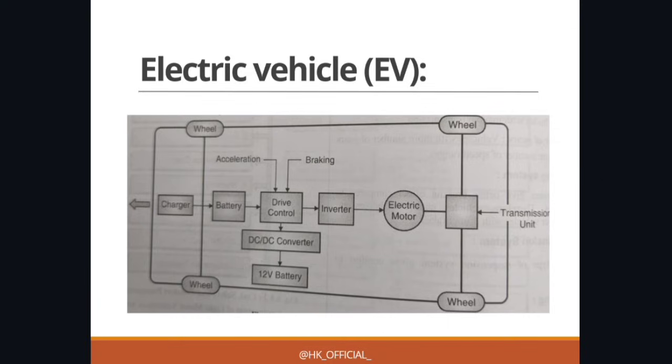Here you can see the layout of an electric vehicle. You can see a car layout in which 4 wheels are present. In between you can see the drive control where the driver will sit. In front of the driver, the battery is there, the charger is there. Then you can see the braking and acceleration system. Behind the driver you can see the inverter, electric motor, and transmission unit. And on the left side of the driver you can take the DC to DC converter and 12-volt battery.